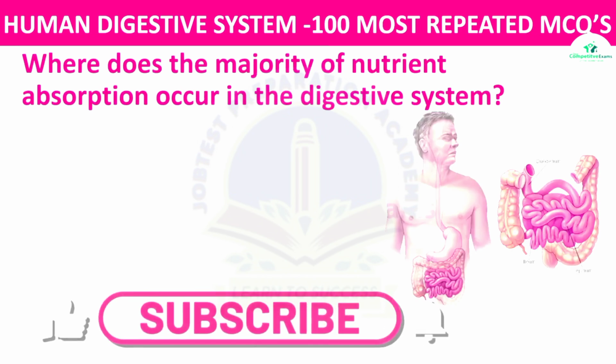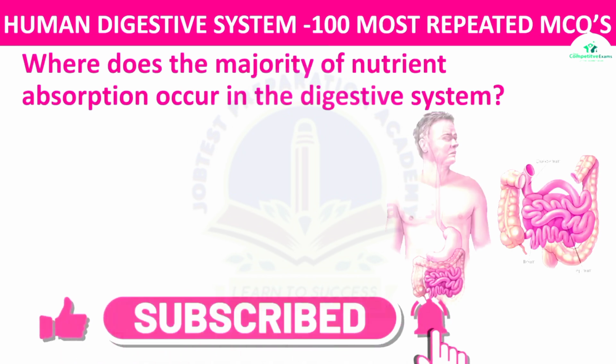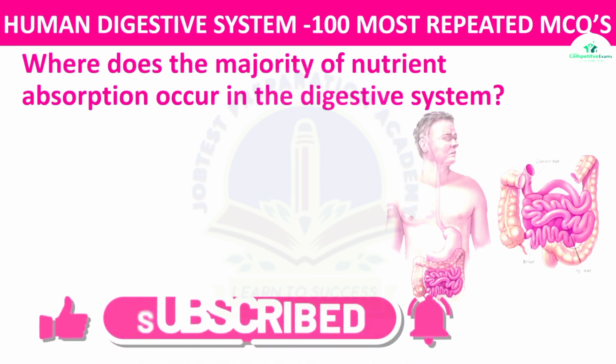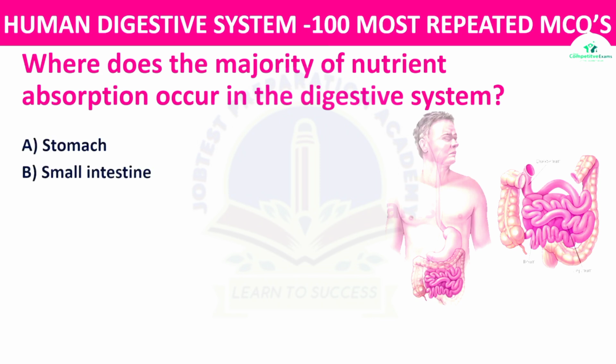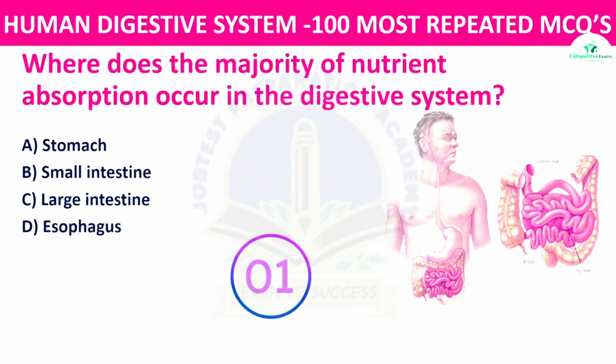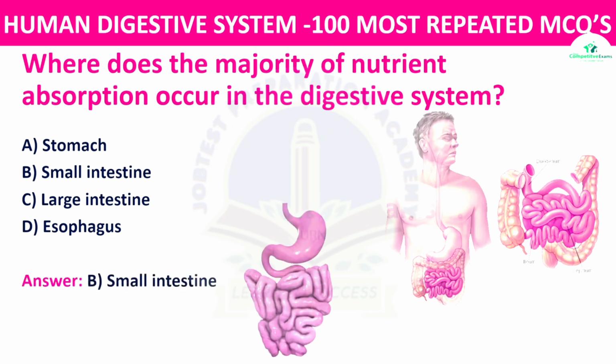Question number 2. Where does the majority of nutrient absorption occur in the digestive system? The options: stomach, small intestine, large intestine, or esophagus. The right answer is small intestine. The small intestine is the primary site for the absorption of nutrients, including carbohydrates, proteins, and fats.